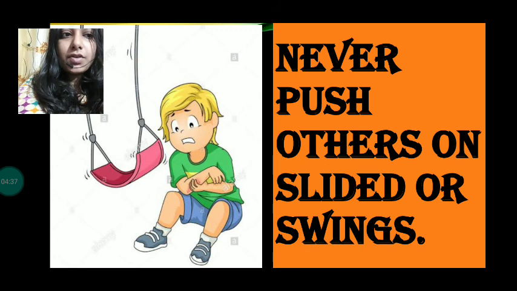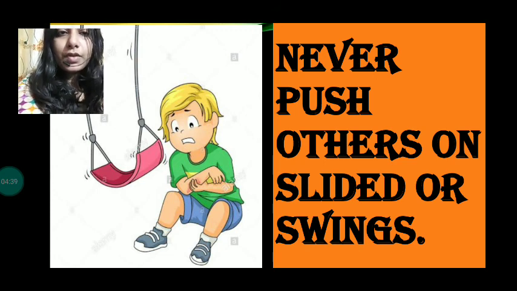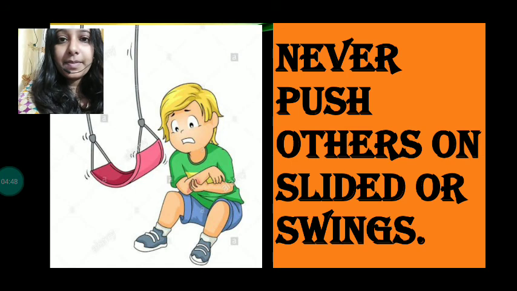Never push others on slides or swings. It's not only that we should not push anyone from slides or swings, we should not push anyone from anywhere. When we push others, they may fall down and get hurt, so we should not push others on slides or swings.